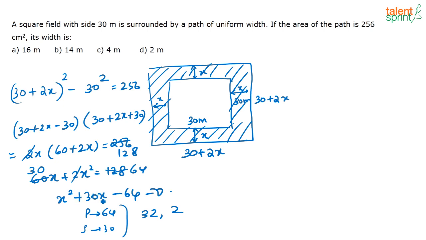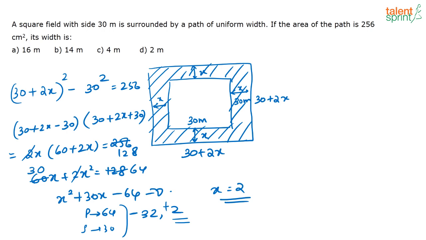So when you look at the roots of such an equation which has a plus and a minus like this, the smaller root has to be positive and the bigger root has to be negative. So this root is going to be positive and this root is going to be negative. So this is going to be your roots of this equation. There is only one positive value here, so x has to be equal to 2. So 2 is your correct answer.